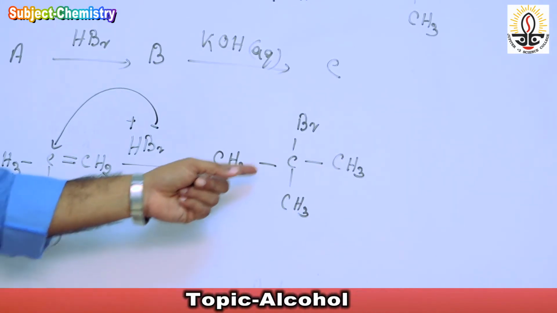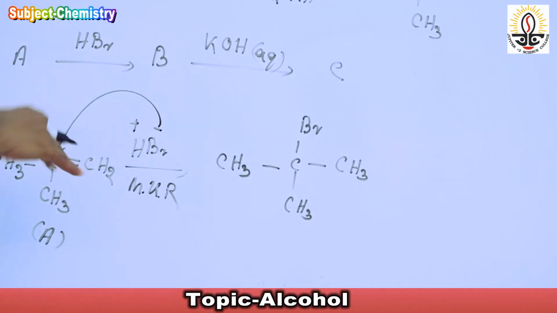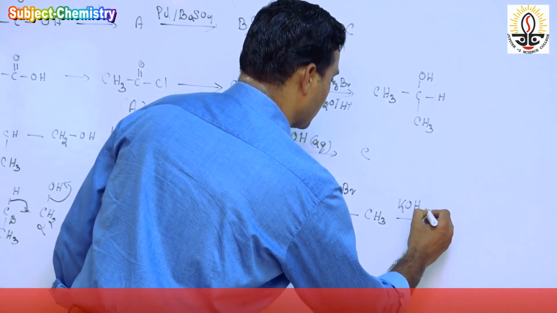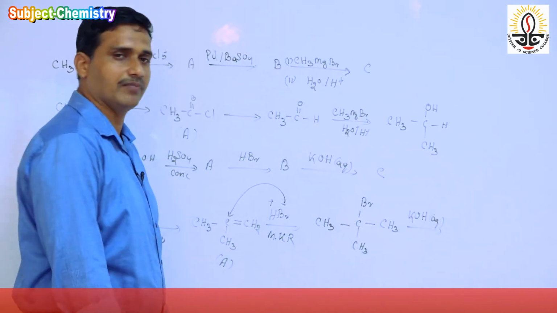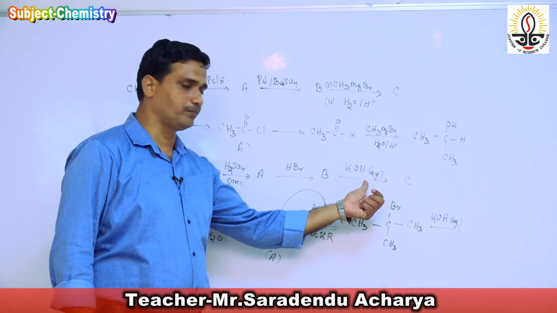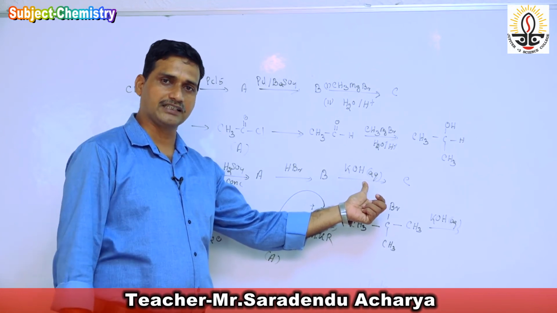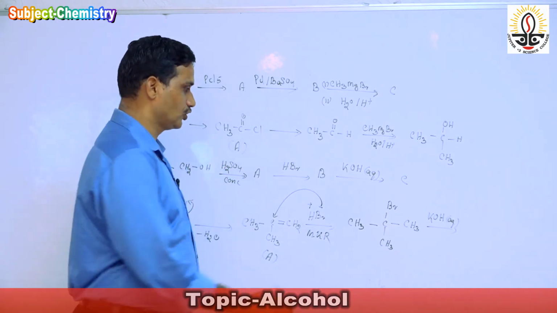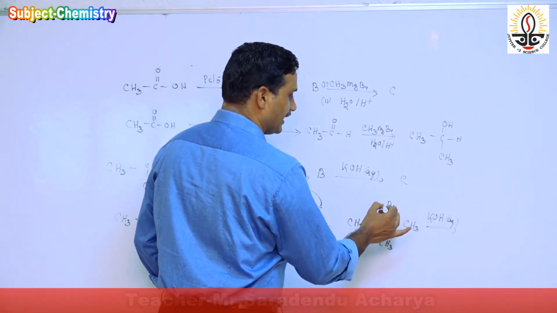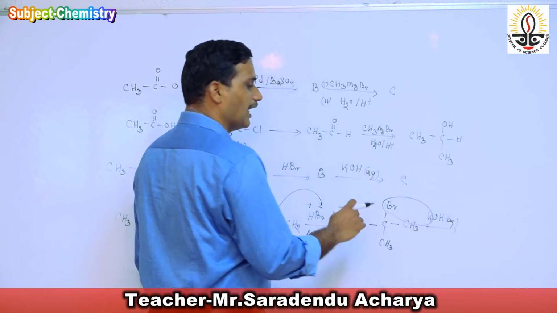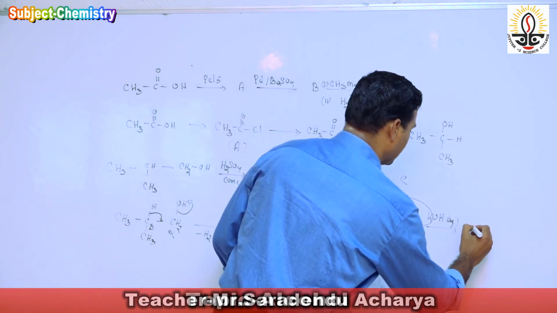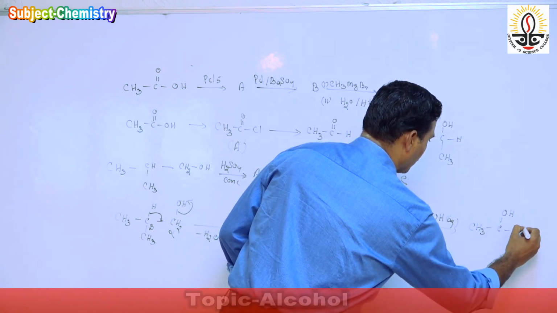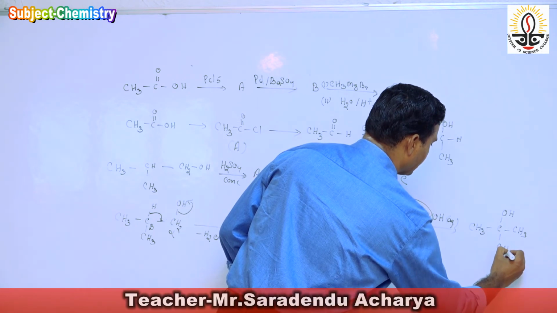So compound B is 2-bromo-2-methylpropane, and this again reacts with aqueous potassium hydroxide. Listen and remember: if the KOH is alcoholic, an elimination reaction takes place. If the reaction is aqueous, then a substitution reaction takes place. So the bromine is replaced and we get the substitution product, that is CH3, C, OH, CH3, and again CH3.